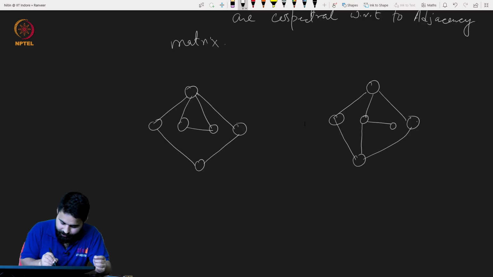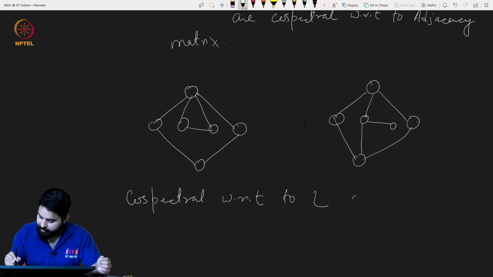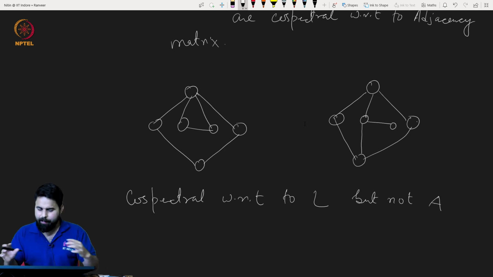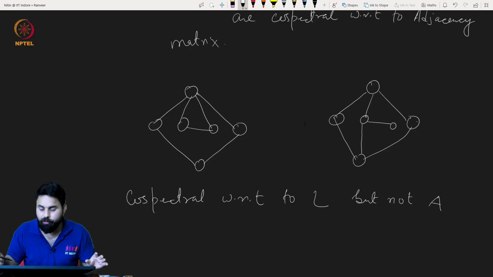They are co-spectral with respect to L, the Laplacian matrix, but not the adjacency matrix. You just verify that the Laplacian matrices of these two have the same eigenvalues. But it is easy to see why the eigenvalues of these two graphs will be different for the adjacency matrix. The reason is, one graph is non-bipartite, the other is bipartite.